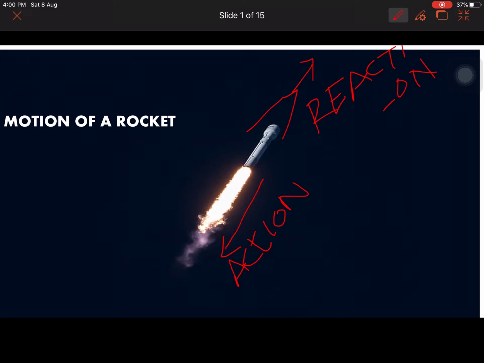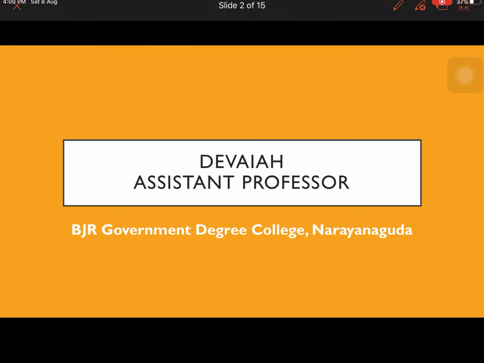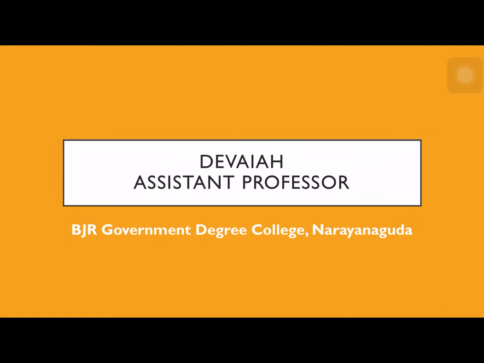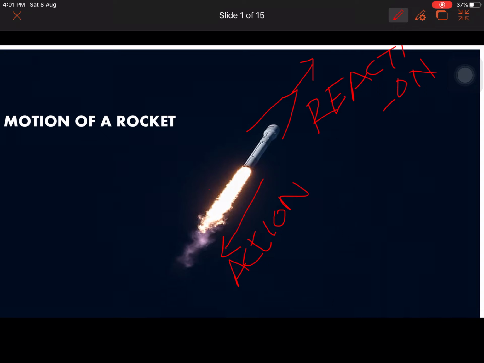So that is an important thing one should understand. If combustion is not there, the rocket will not move. So combustion is a very important thing.